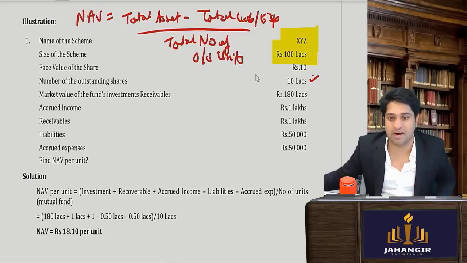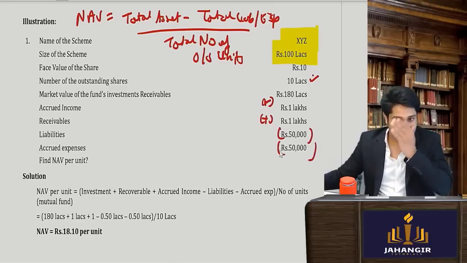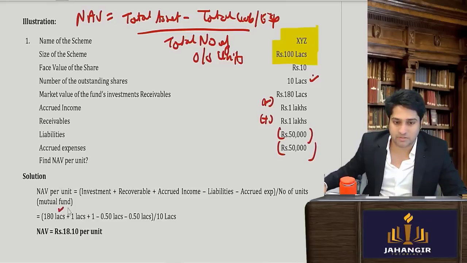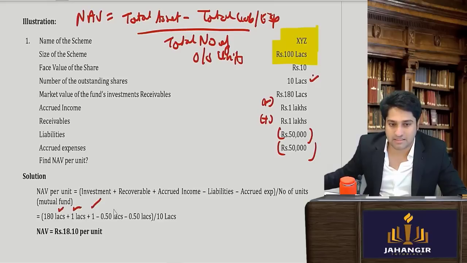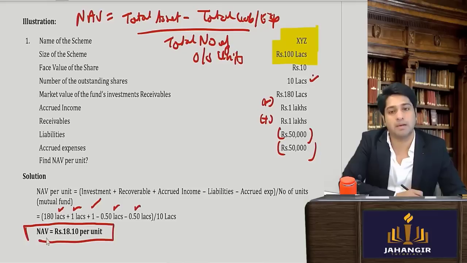So let's see, divided by 10 lakhs. Market value of the receivable, so 180 lakhs plus your 1 lakh plus your receivables, yes or no, less liabilities and less expenses. So once you do that, you will have your 180 lakhs plus 1 lakh plus 1 lakh again, and then minus 50,000 and minus expenses, divided by 10 lakhs. You will get your NAV is 18.10 per unit. Simple.